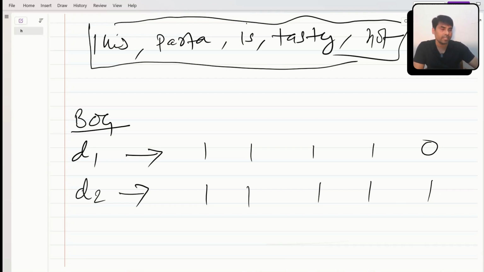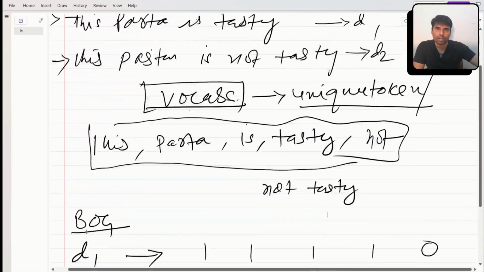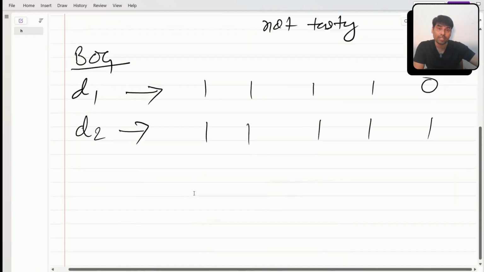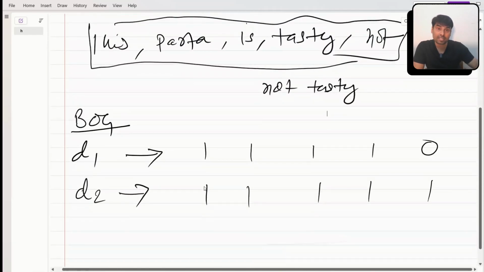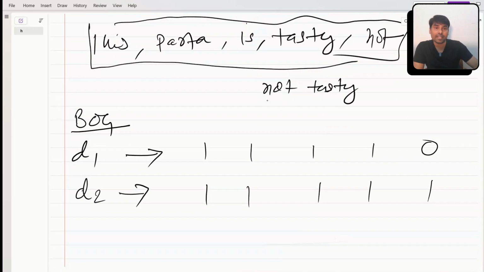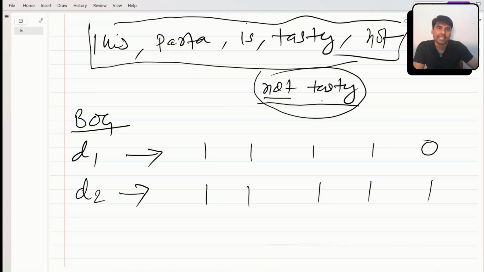So the problem here is that my second document has the words "not tasty", right? In my first document I'm saying that this pasta is tasty, and in the second I'm saying that it is not tasty. So this bag of word is not able to capture this order, because we are not considering any order. Tasty is a separate word for the bag of word, and not is different too.